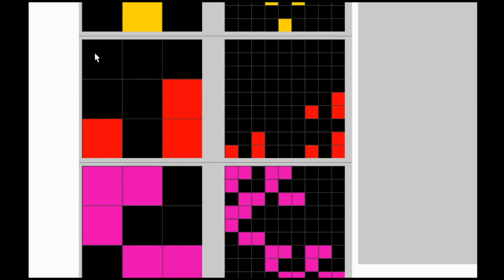Similarly, in the third one, we can see the top three don't have the filling. That is the reason the top three grids, I think which is this one, are not filled. These two are not filled, so the grids here also are not filled. The bottom one is not filled, so the bottom middle is also not filled. Whereas the corner left, the corner right and the middle right are filled. Similarly, we see this pattern is true as well.